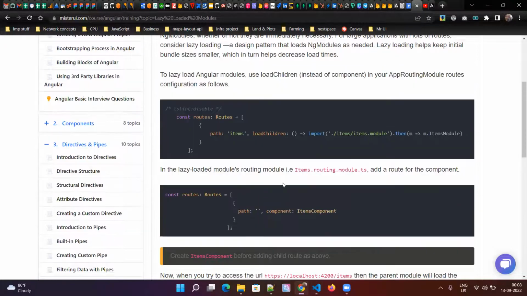Now the syntax between lazy loaded modules and eager loaded modules, right? This one. You have to use this one, loadChildren, and you have to use this function syntax to import that module. So whenever you go to the items path in the browser, only at that time will this module be loaded. Unless you go to items, it will not download this module. When you just navigate to the items path, then only this items module will be loaded by the browser.